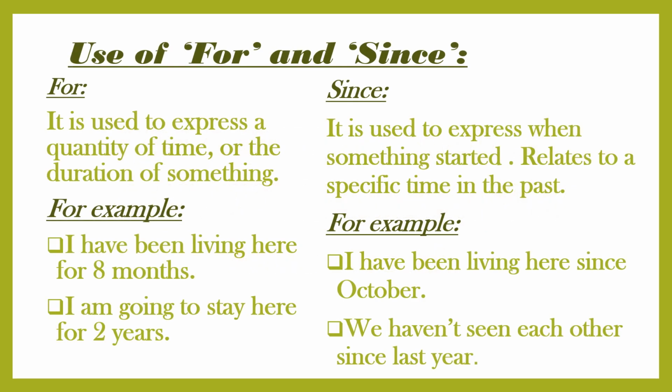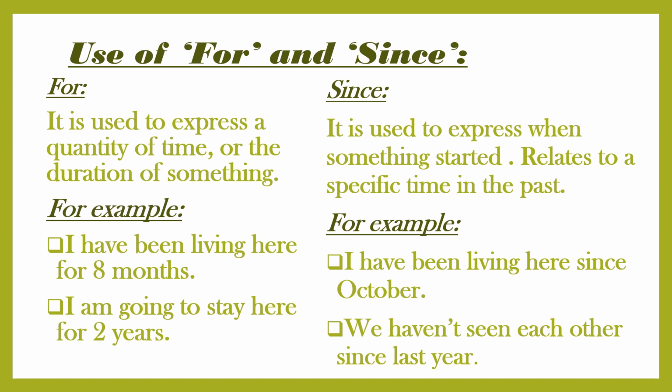Exercise B is related to the use of for and since. First of all, we have to differentiate between for and since. Here, first, there is for. It is used to express quantity of time or the duration of time. When they are giving us the duration of doing something, then we have to use for here.